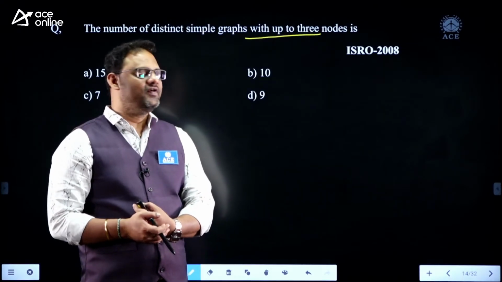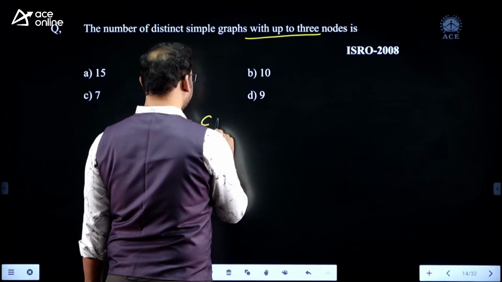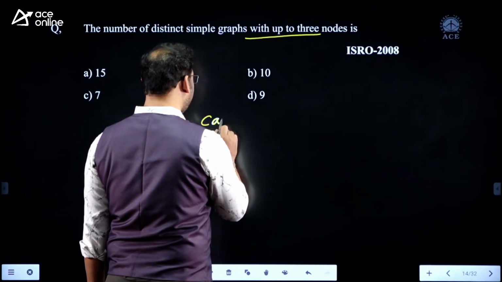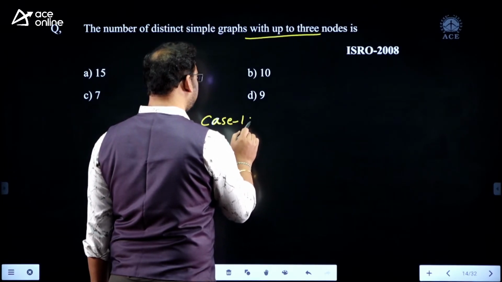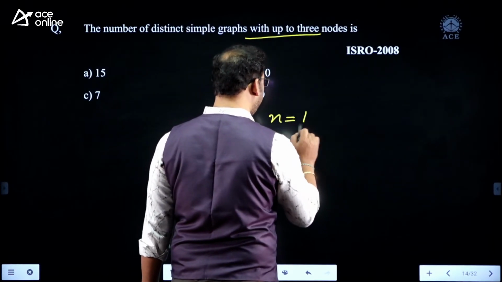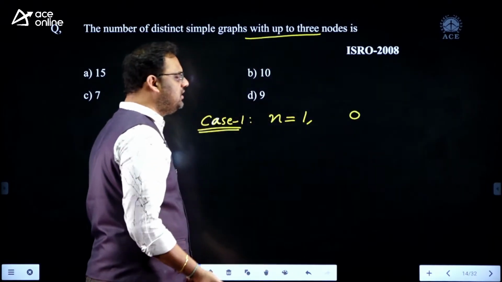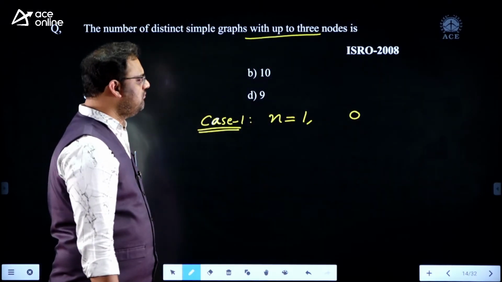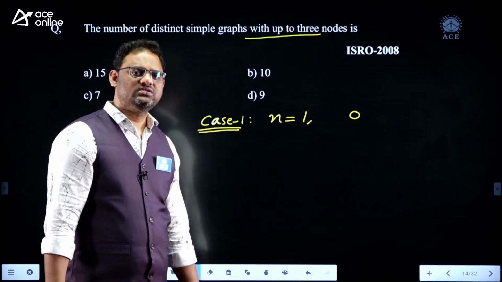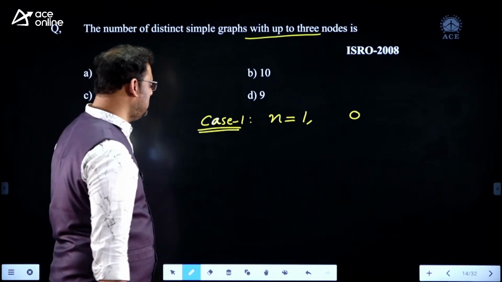All 3 cases are available, right? Let me take case 1. Case 1 means the number of nodes is equal to only 1. If there is only 1, the graph is available like this. That is a graph with only 1 vertex, just like an isolated vertex.